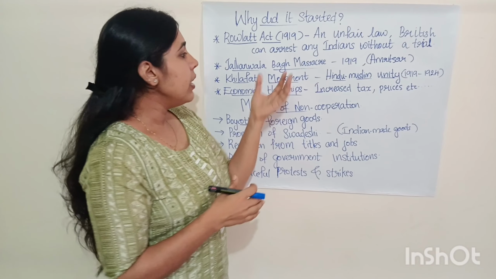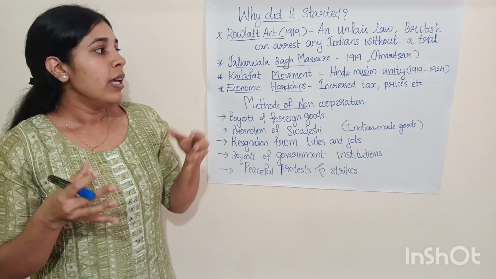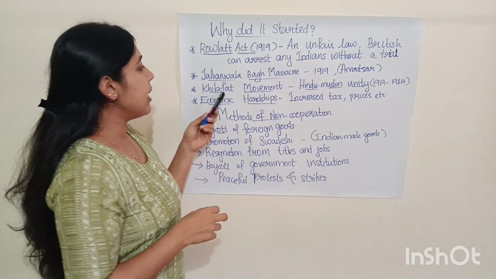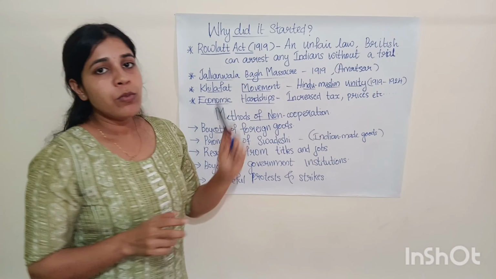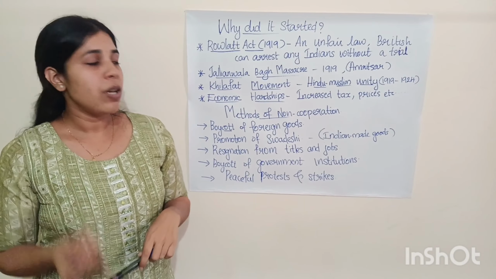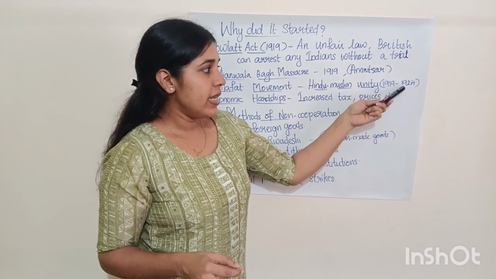So have to remember, this movement tried to bring harmony between Hindus and Muslims. So the next reason is the Khilafat movement. The Khilafat movement was started by the Ali brothers, mainly Muhammad Ali and Shaukat Ali, in the year 1919.